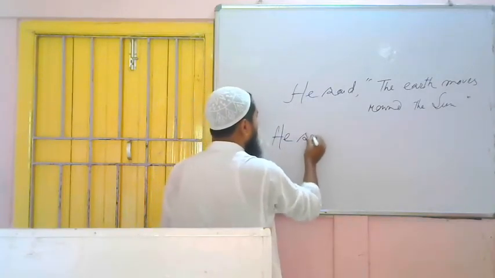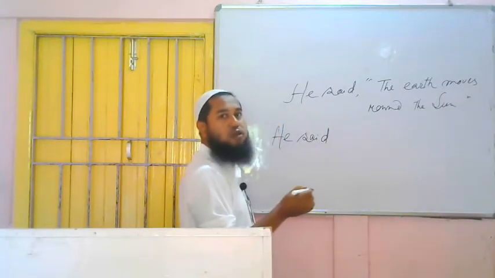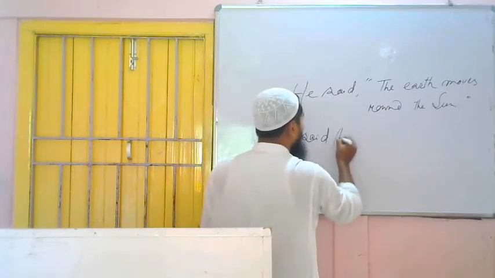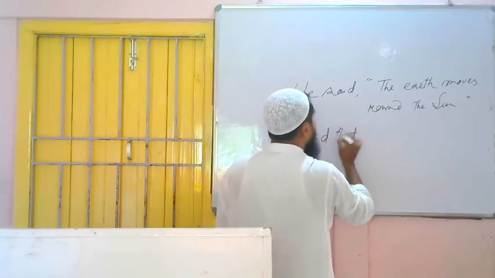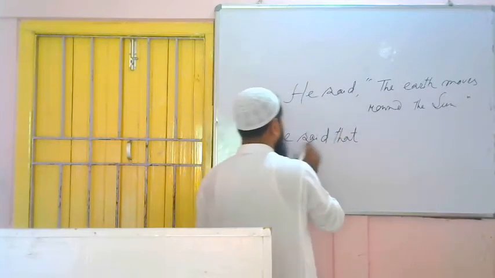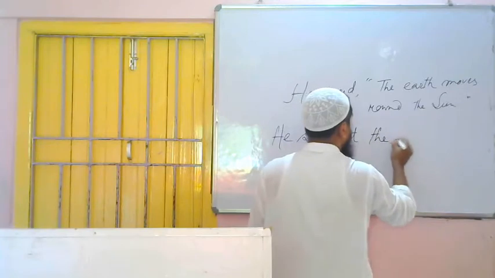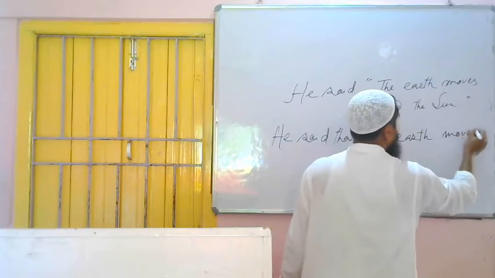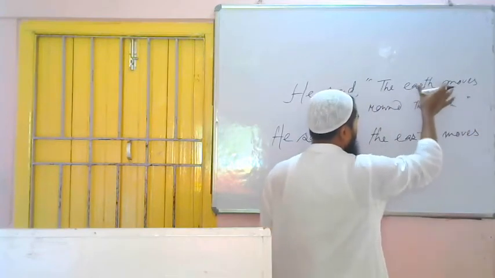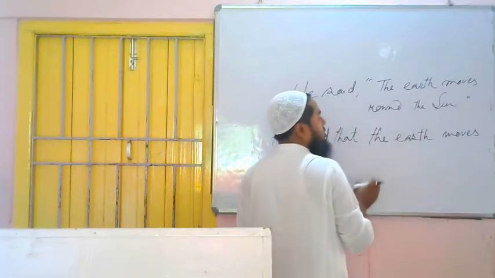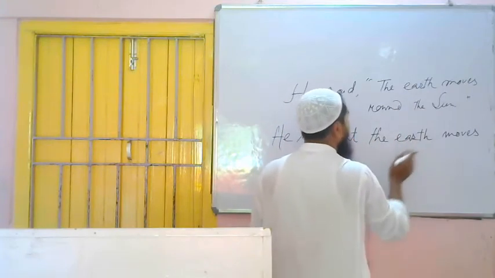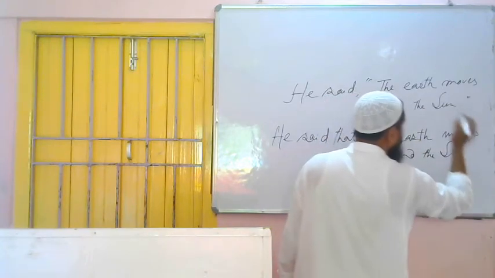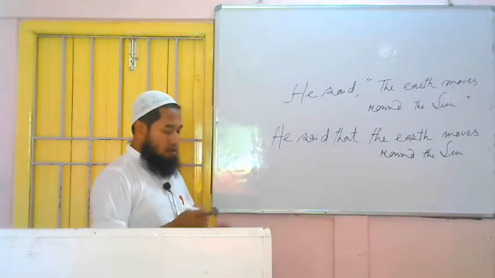He said, there will be no change here because I said only if it is said to, then it will be told. If it is says to, then it will be tells. So here it is only said, there will be no change. He said, in place of comma and quotation, we have to put what? That. Here there is no need to change the subject because it is he and it is the earth. He said that the earth moves. It is in present indefinite, so it will remain in present indefinite tense because the rule tells us that if it is universal truth, then there will be no change of tense in reported speech. He said that the earth moves around the sun. This is one more example.